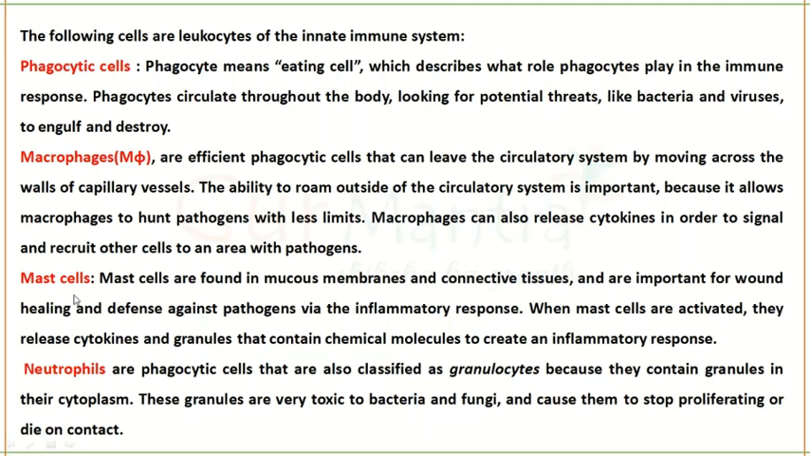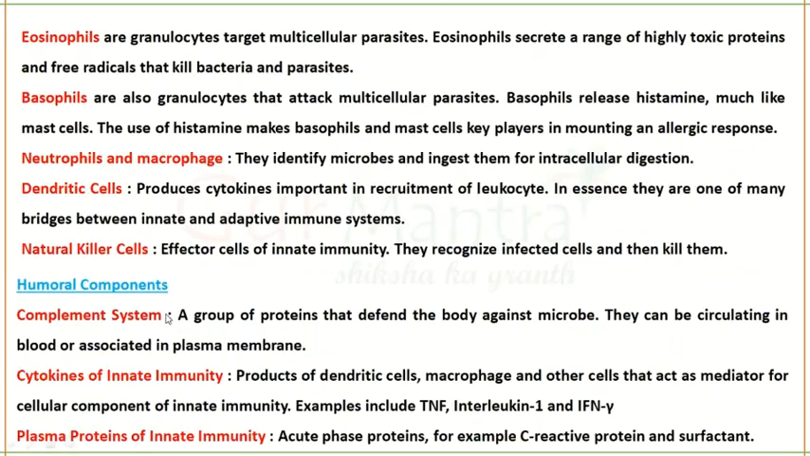Next is mast cell. Mast cells are found in your mucous membrane and connective tissues. They are involved in the inflammatory response. Next is neutrophils. Neutrophils are also phagocytic cells, and they are classified under granulocytes. Granulocytes means these cells have granules in their cytoplasm, and what do these granules do? They are very toxic to bacteria and fungi, so they can kill them immediately.